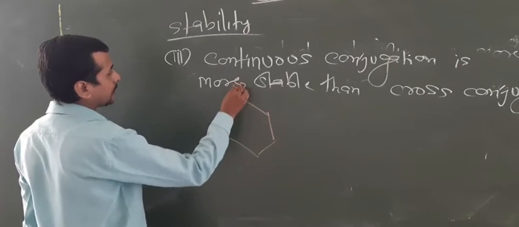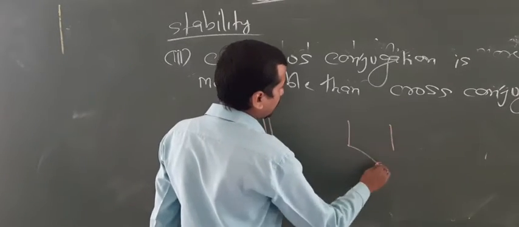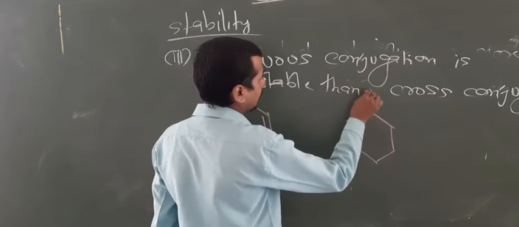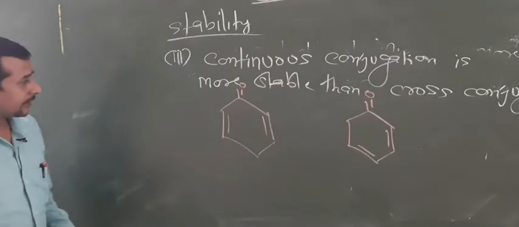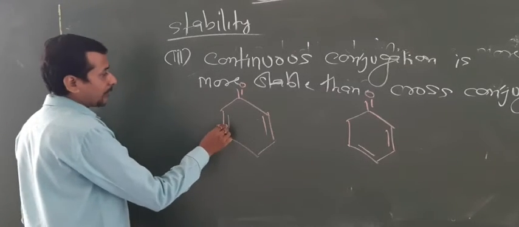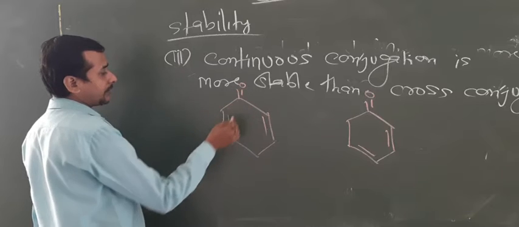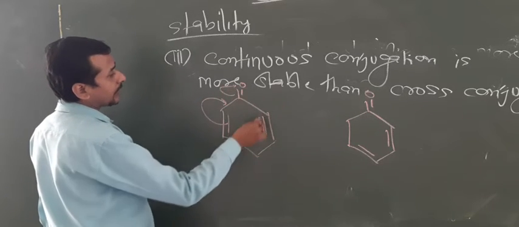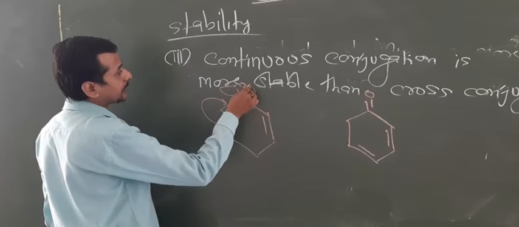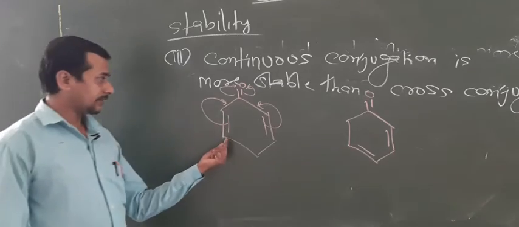Look at it. Double bond O, double bond here. One more compound like this is given to you. Double bond O, double bond, double bond. So look at here: double bond, single bond, double bond. So here conjugation takes place like this. Either it takes place like this, so this is known as discontinuous. This is not continuous.